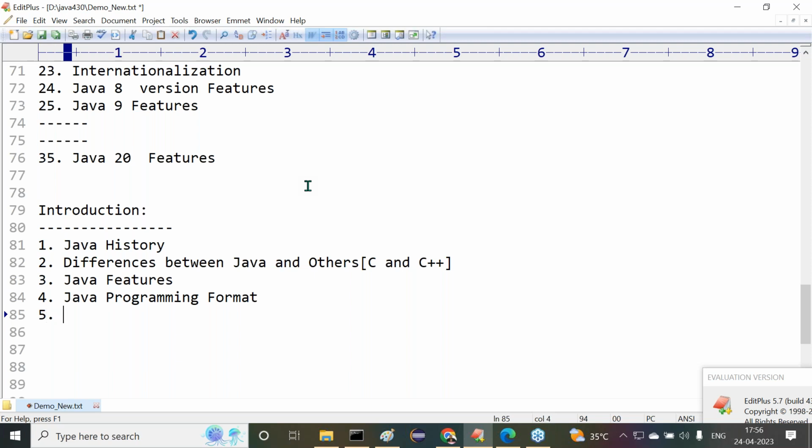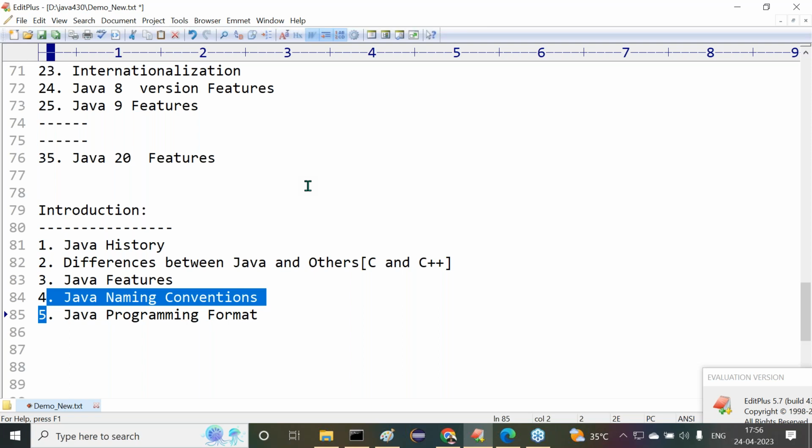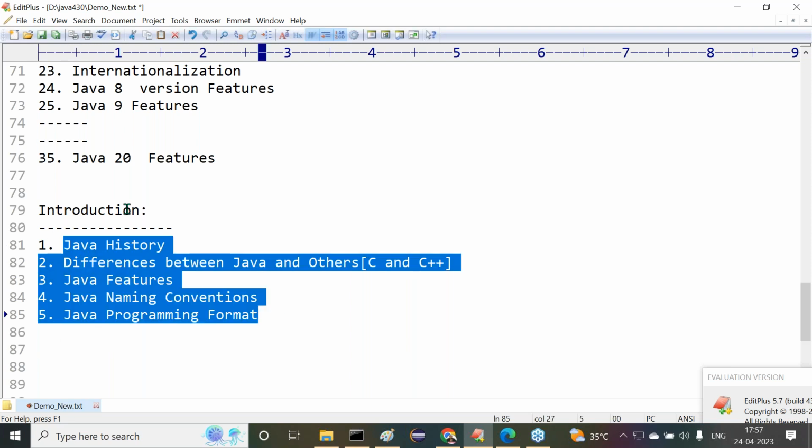After the Java programming format, the next one is Java naming conventions, or maybe I'll make it the fourth one. I want to say fifth one, Java naming conventions: where to use lowercase letters and where to use uppercase letters, that I am going to discuss. Overall, these are the topics available inside the introduction part.